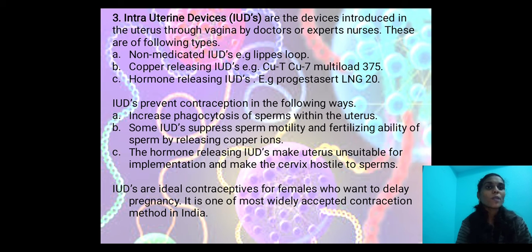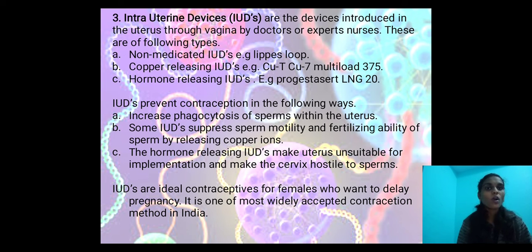The hormone releasing intrauterine devices make the uterus unsuitable for implantation and make the cervix hostile to sperms. In this case, sperms stick to the cervix and there is no more movement of the sperms.